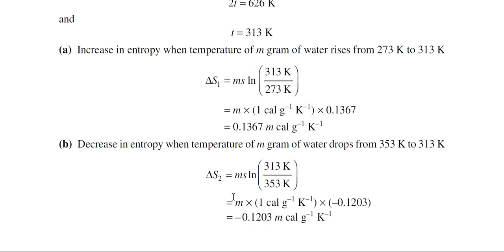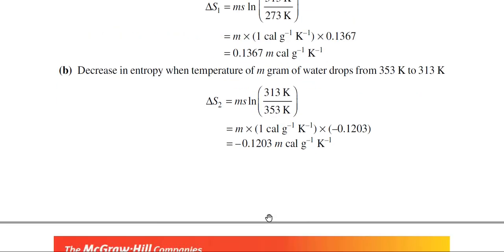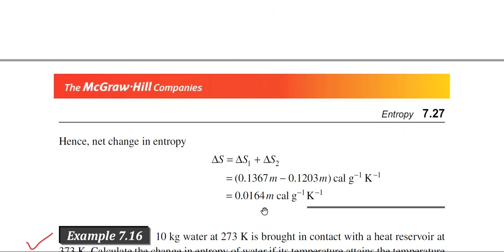So you have to calculate in two steps. In the first step, when heat is rejected, you can calculate this particular entropy change, and when heat is absorbed, you can calculate in this way. So this is the value of delta S1 and this is the value of delta S2, and finally you have to add them up. Then this is the net change in entropy.